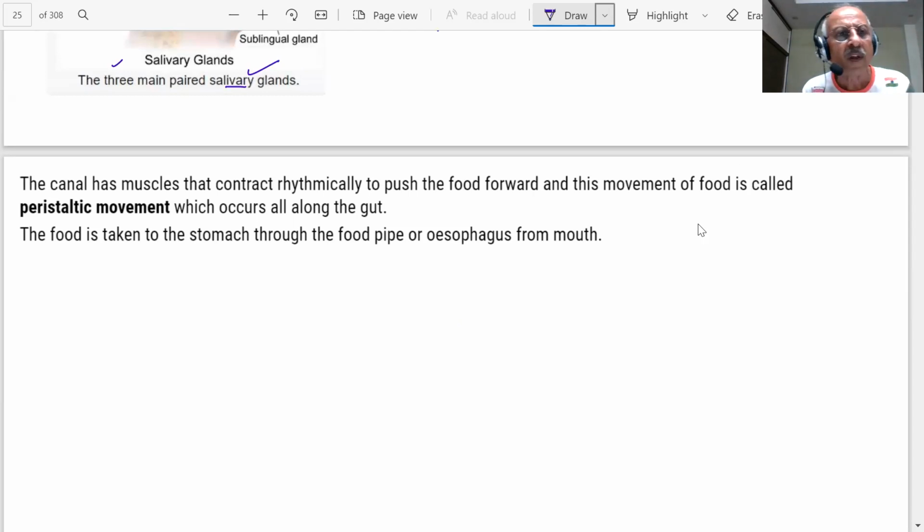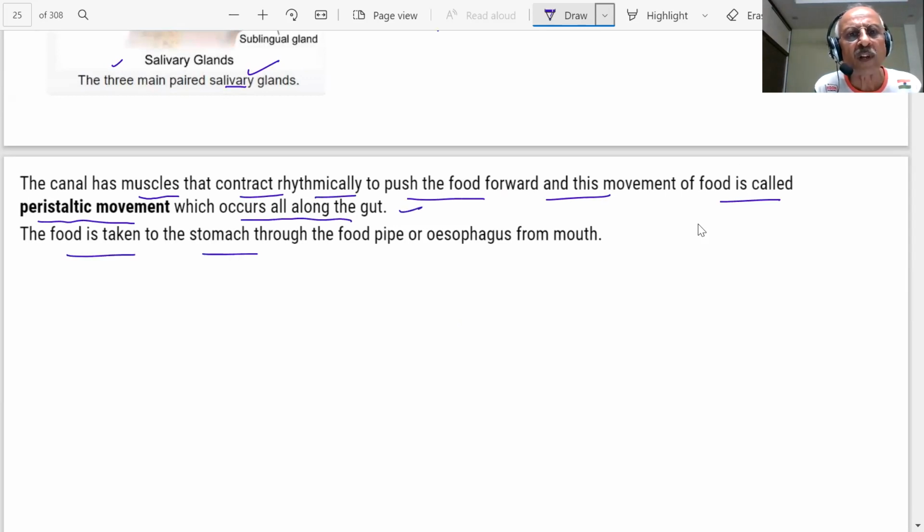This movement of food is called peristaltic movement, which occurs all along the gut, student. The food is taken to the stomach through the food pipe from the mouth. The stomach is a large organ which expands when food enters.